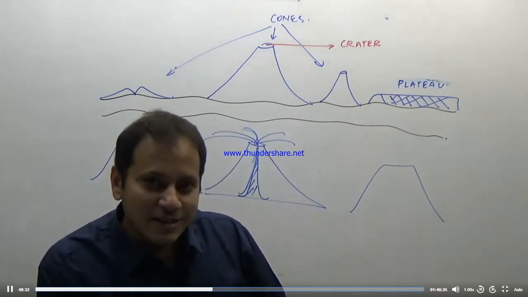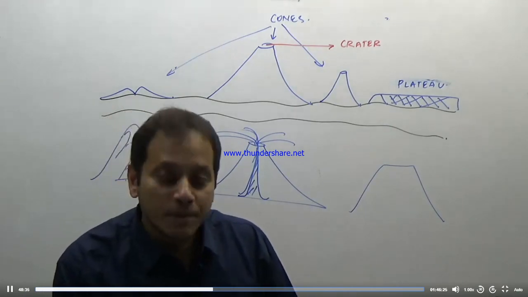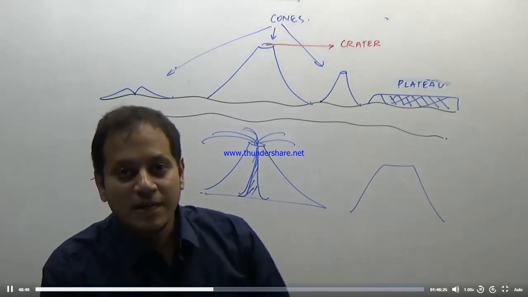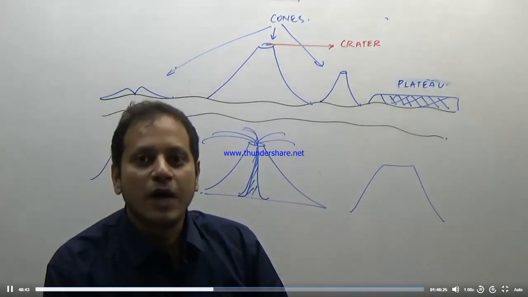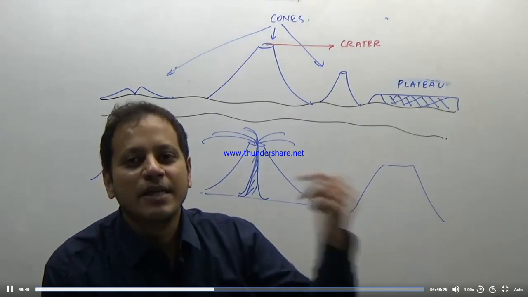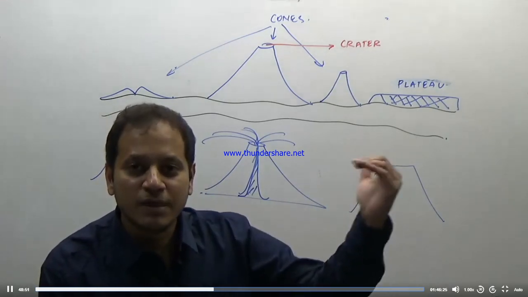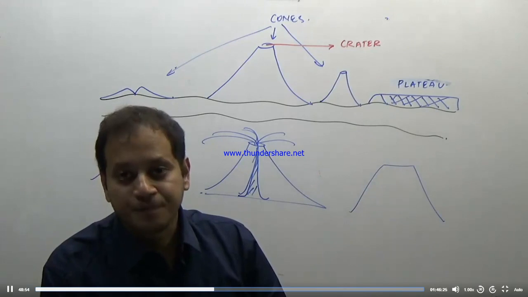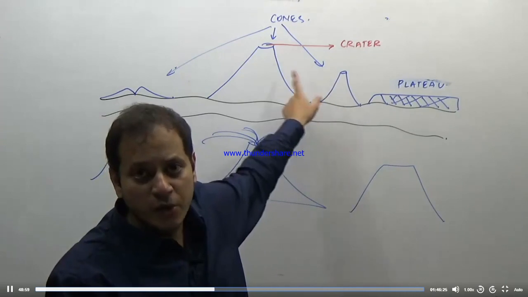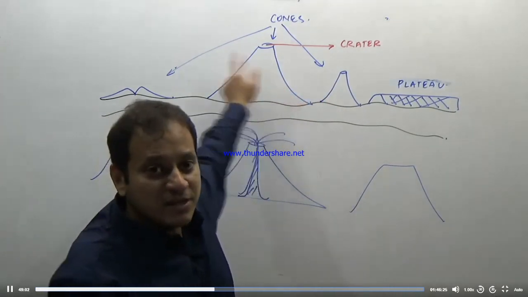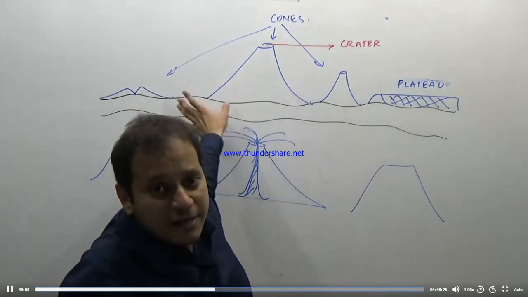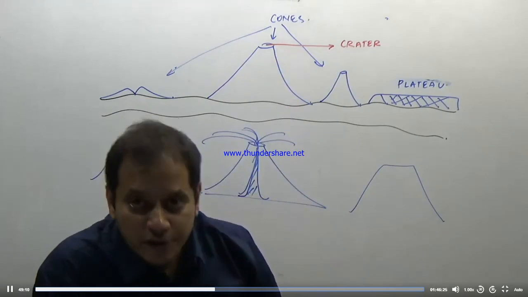Now these extrusive igneous landforms are very important from the preliminary exam point of view, because they will ask you for examples of volcanic plateaus in the world. They will give you 4 options, for example, Deccan Plateau, Iceland, Columbia Snake Plateau, and the name of any other plateau, and they will ask you which of them is a volcanic plateau. Or what are the different types of cones? Obviously, the shape of this cone is lower than this cone, and the last cone has the lowest shape, but a very different shape than this cone, resulting in different types of cones.